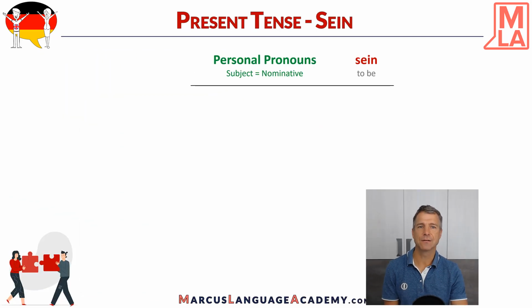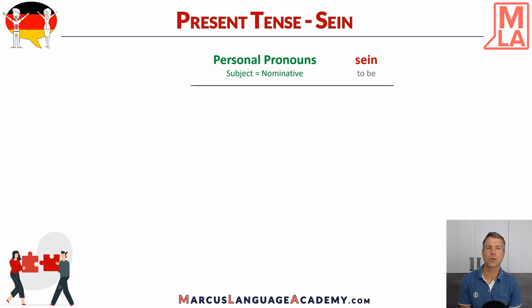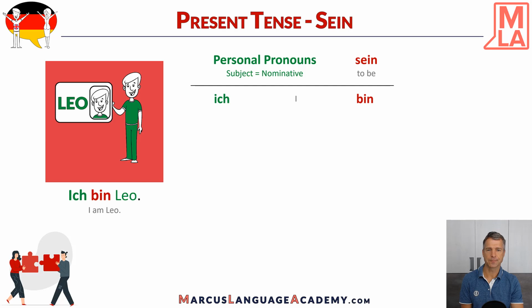So let's see the first verb. The first verb is sein, to be. And every time the conjugation in German of the verb depends on the personal pronoun because it's the subject and it's normally a nominative, and I use the color green because it has an influence on the ending of the verb. In this case, sein is quite irregular, therefore we use the color red to really show this. So let's see what sein is doing.